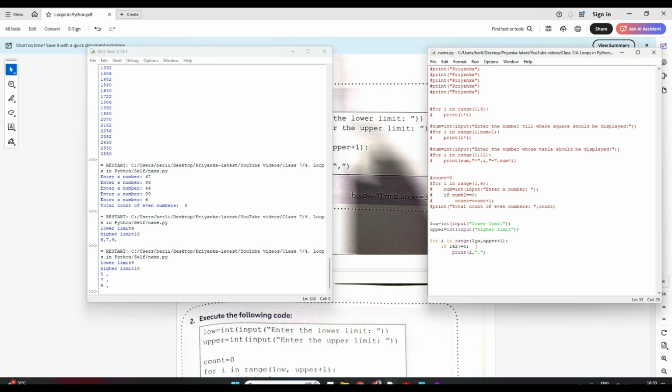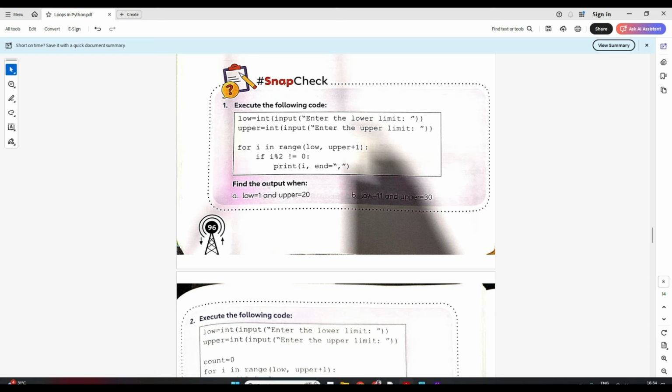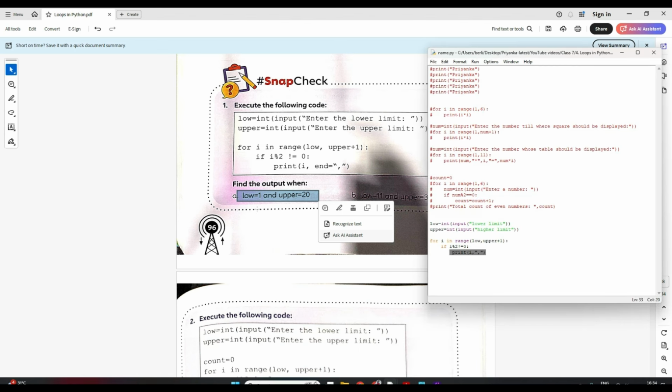Now see, so here basically from the limits that you are taking from the user, what is this program doing? It is checking all the odd numbers and outputting them, correct? So from range 4 till 10 it will check if it's an odd number. Odd number means your mod 2 will not be equal to 0, then it will print that number. Clear? So here they are saying find the output when low is 1 till 20. So in 1 till 20 what will be the output? So when it is 1 it will print 1, then 3, then 5, right?